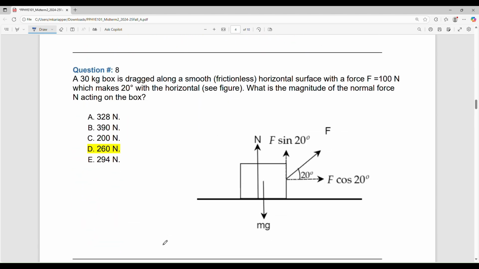Number 8. Again, chapter 4. So you have a box. Let me take the attendance, then I cannot pause this. That's a bit,